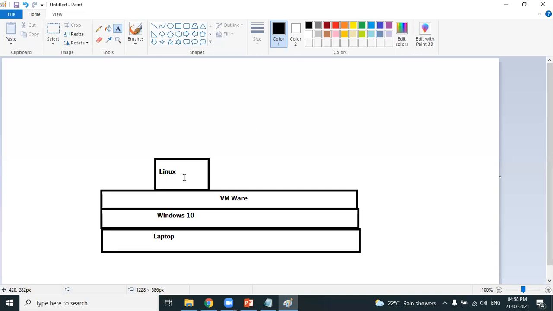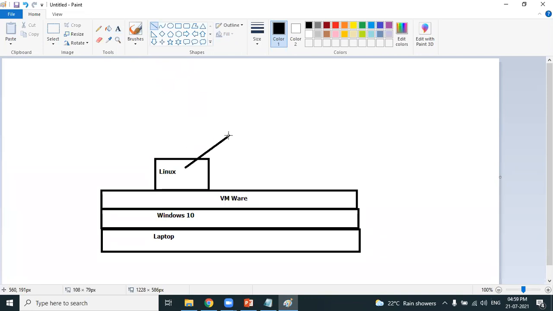Whenever you want to create a virtual machine, in our example, what is a virtual machine? The actual machine is Windows 10. The virtual machine is Linux. Whenever you want to create this kind of virtual machine, you can create a Linux machine. You can also create a Mac operating system on VMware, if you want, you can do that. Whenever you want to create a virtual machine on VMware,